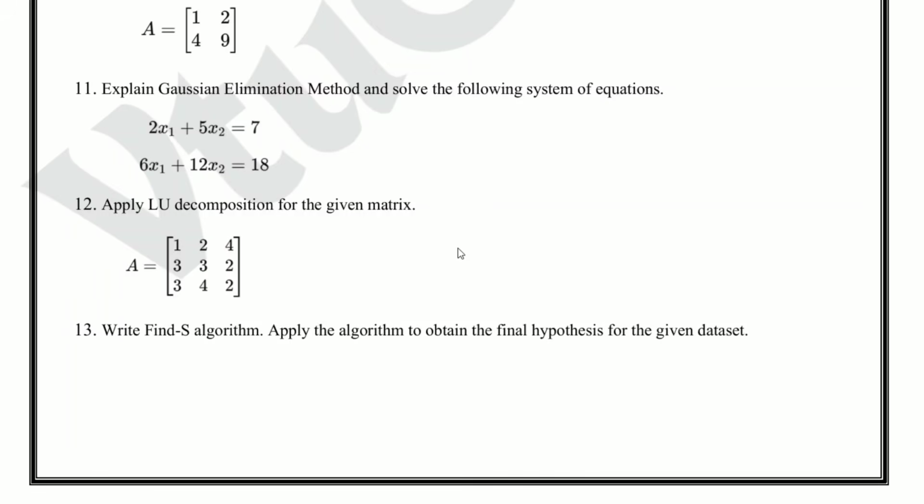Question number 12. Apply LU decomposition for the given matrix. Prepare the LU decomposition steps. This question needs practice, not just reading.